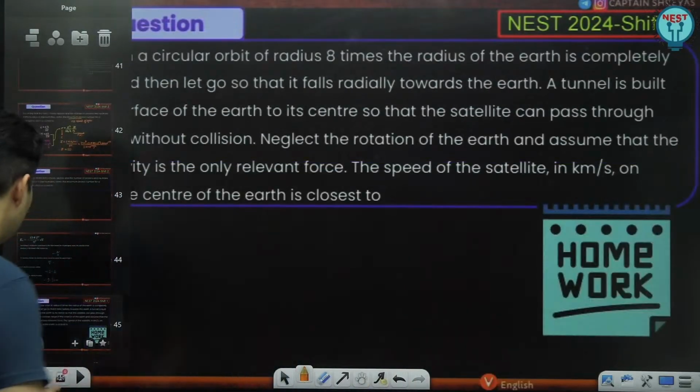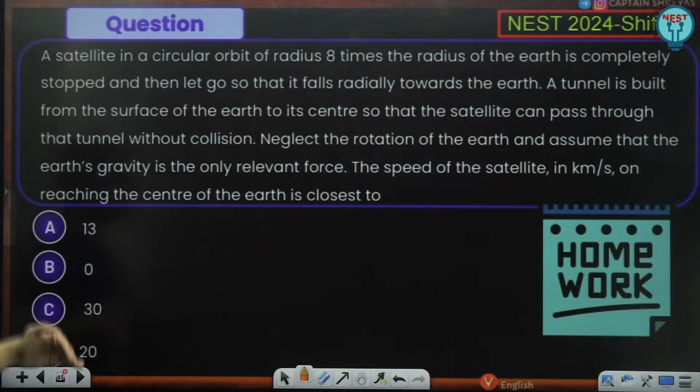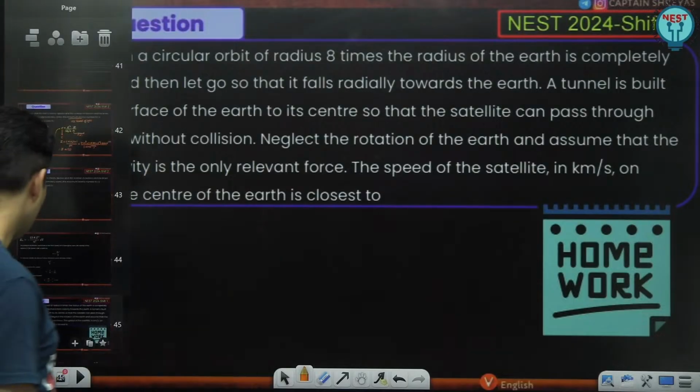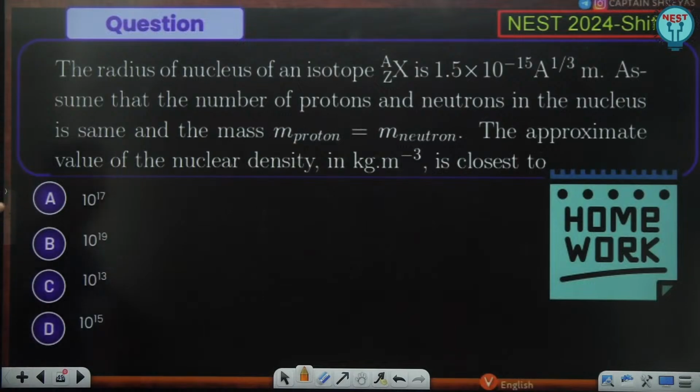That was the last question. We have some homework questions. This is the first homework question. Take a screenshot. The answer is there on the next slide. Along with the solution, you will be getting the PDF, so don't worry about it. And this is another homework question. You can do this easily. This is fairly fine.